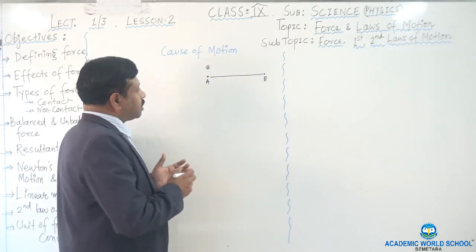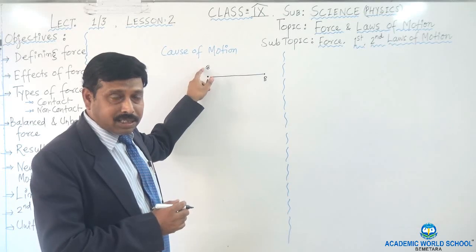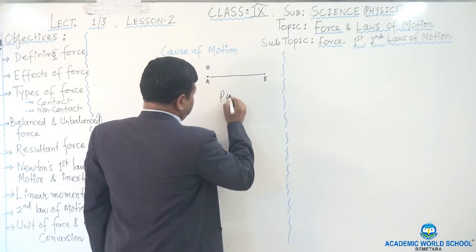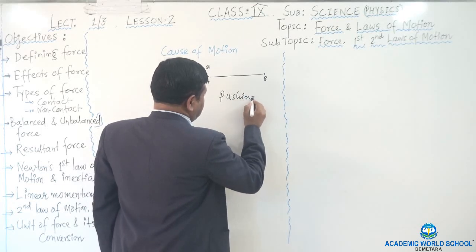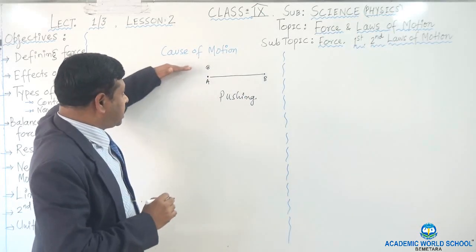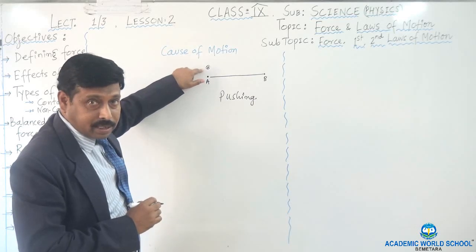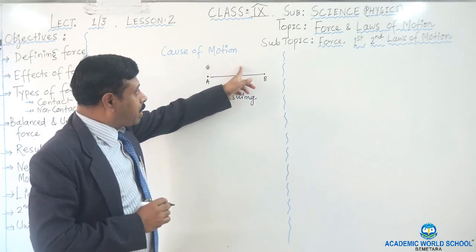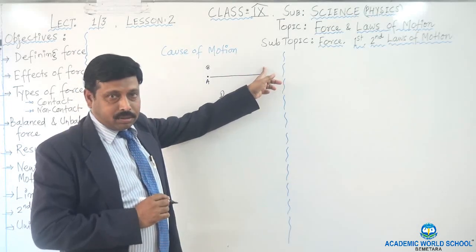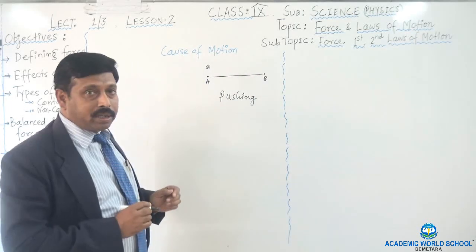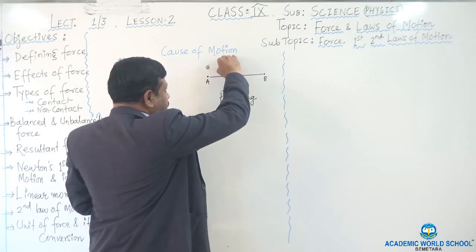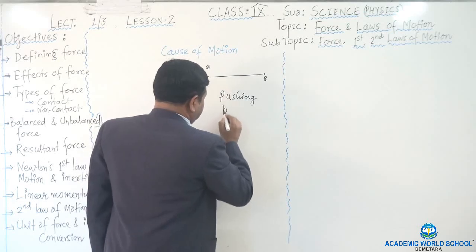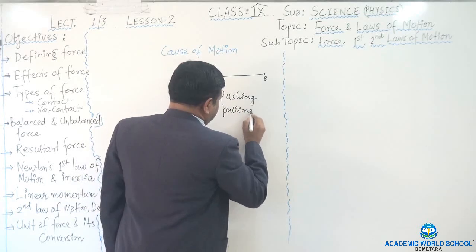Now I am giving you the answer. I can take the body X from A to B either by pushing the body from the back side. If I push the body X, it will slowly start to move and go up to position B. Second option is by pulling the body. If I pull the body from this end, the body will go to position B. And at last I have one more option.